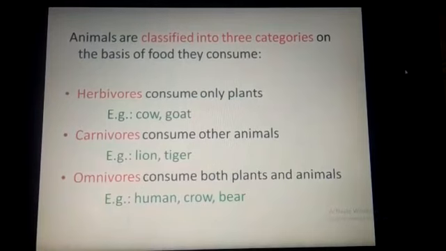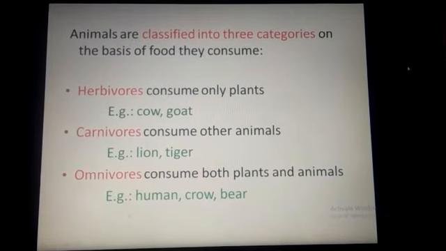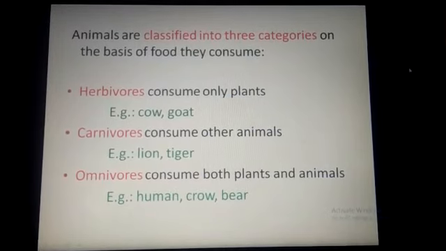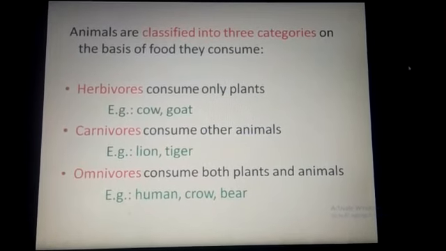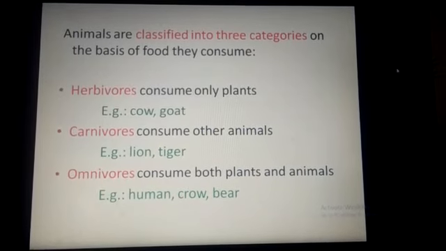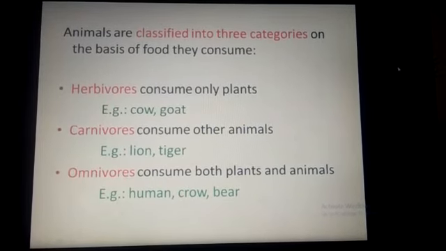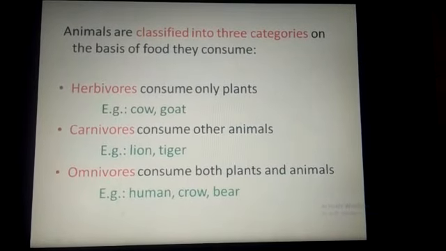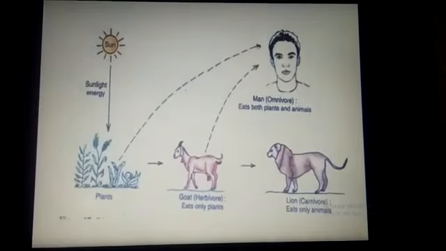So animals are classified into three categories on the basis of food they consume. Herbivores consume only plants, example cow, goat. Carnivores consume other animals, example lion and tiger. Omnivores consume both plants and animals, example human, crow, bear. All these things you have already studied in your lower classes.